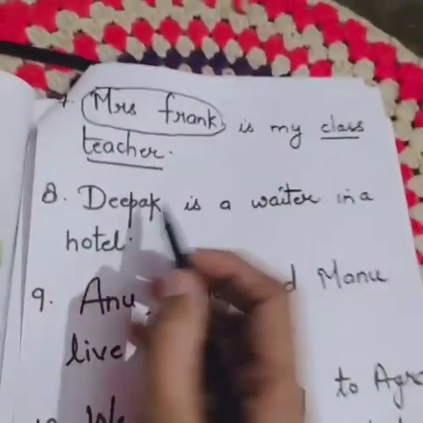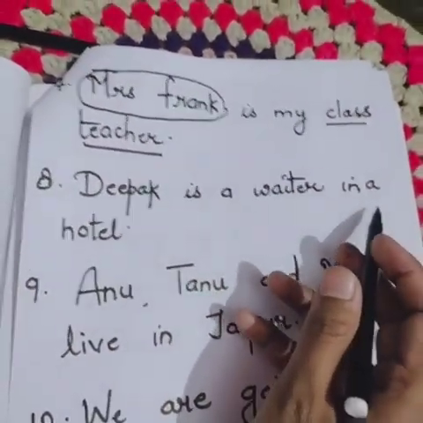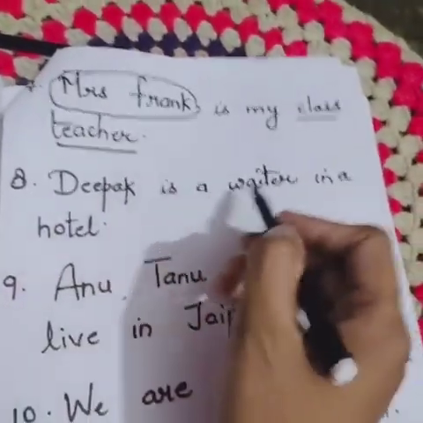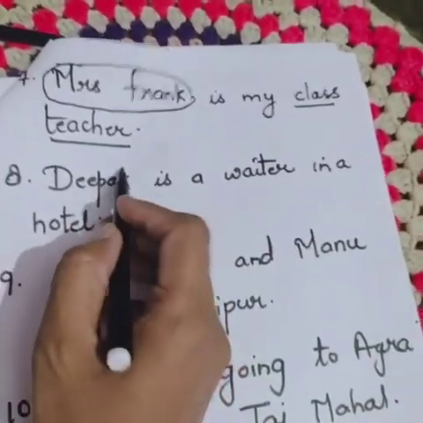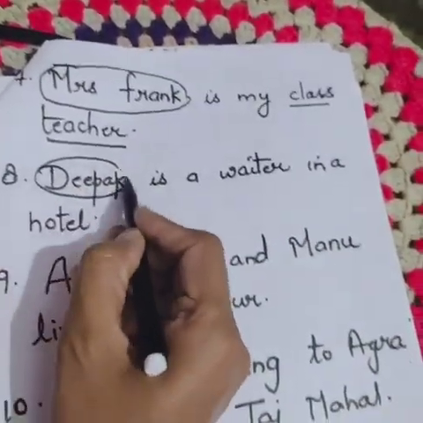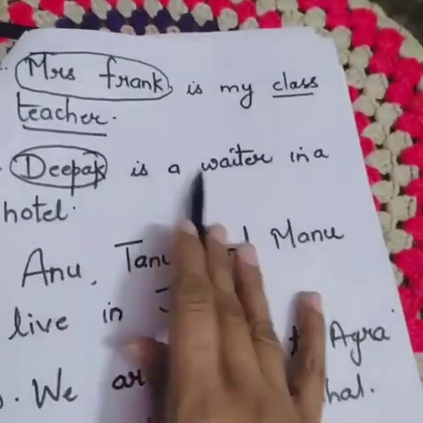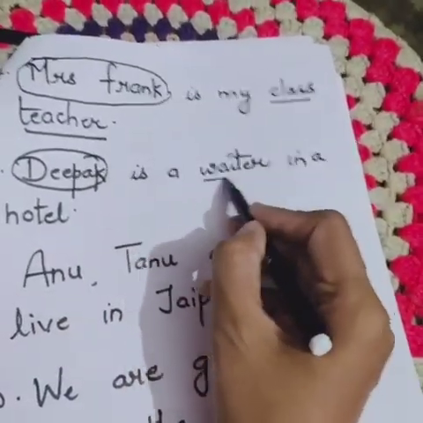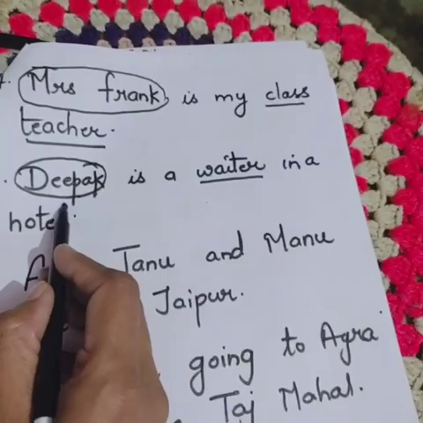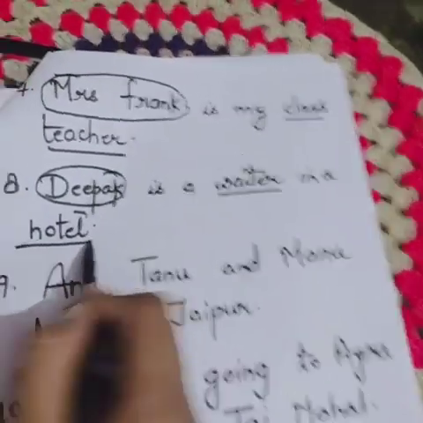Deepak is a waiter in a hotel. Deepak is the name of a boy, the name of a person. Proper noun. "Is a waiter." Waiter, common noun. "In a hotel." Hotel can be any hotel. It's a common noun.